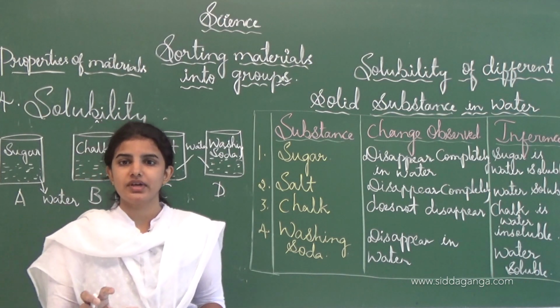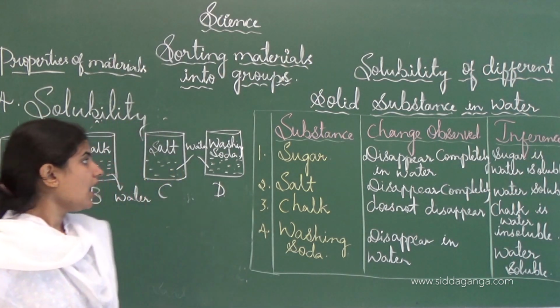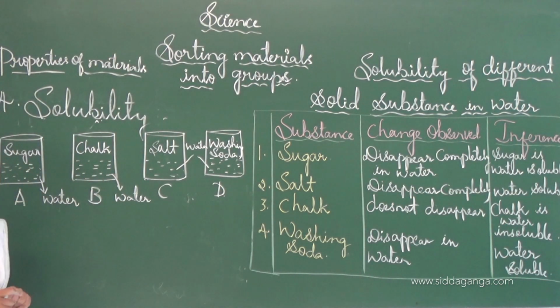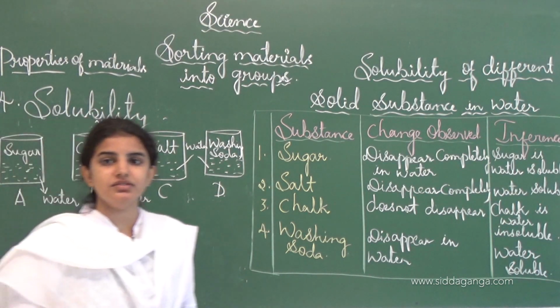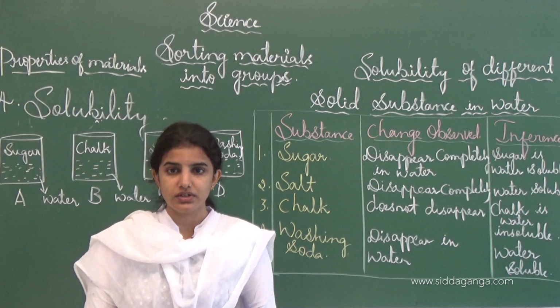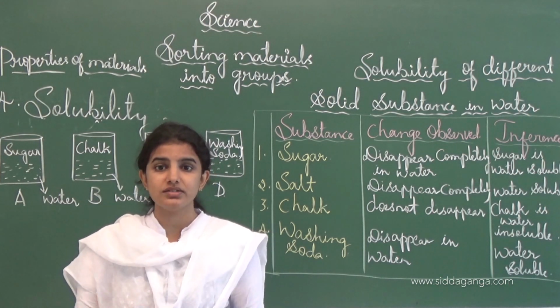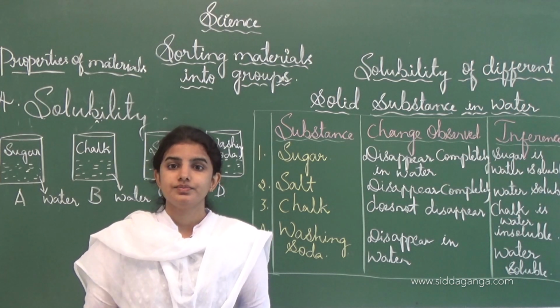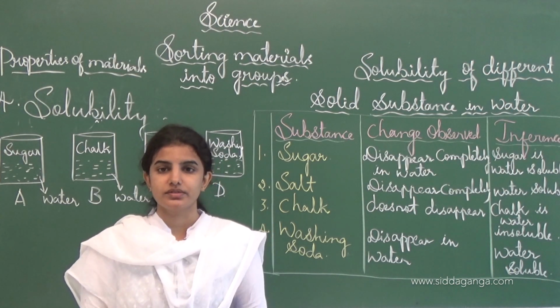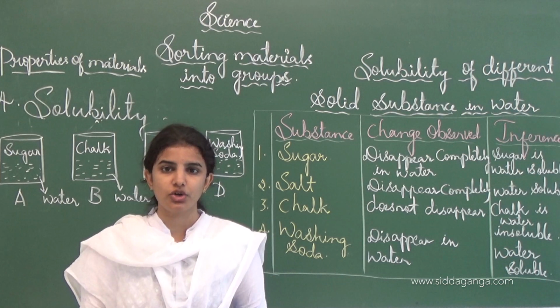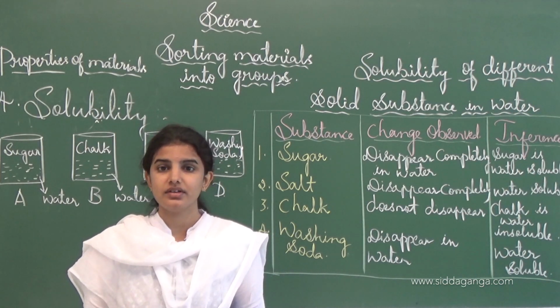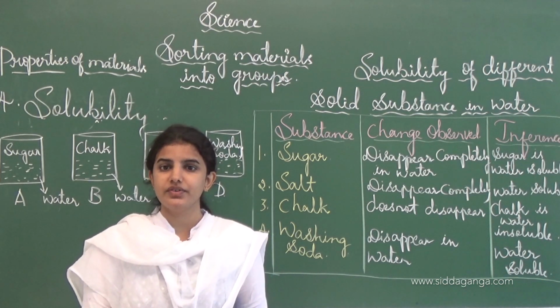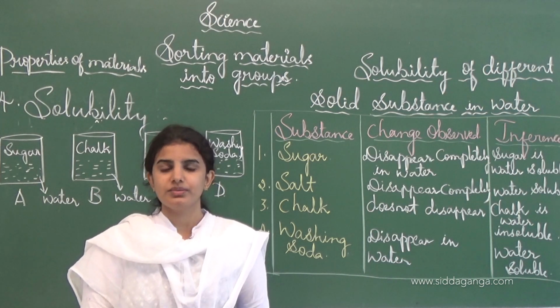Insoluble substances are those which don't dissolve or disappear in water. An example is chalk powder.